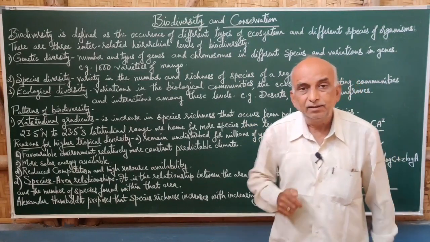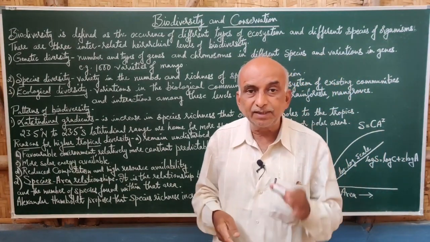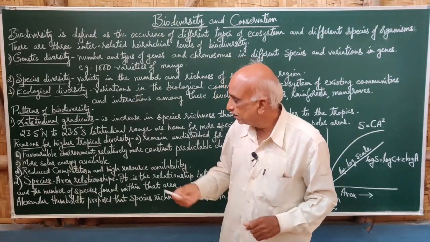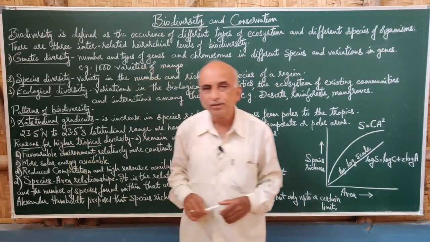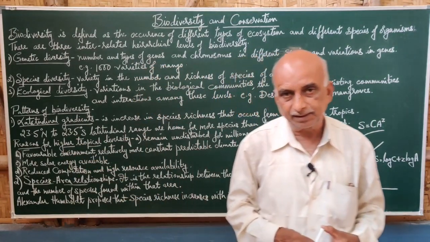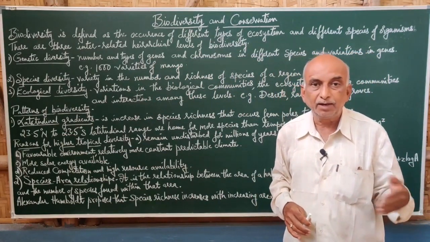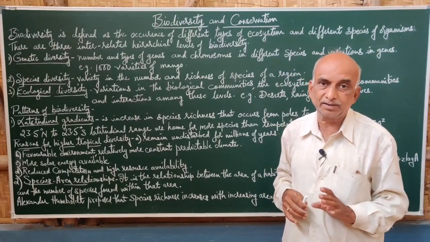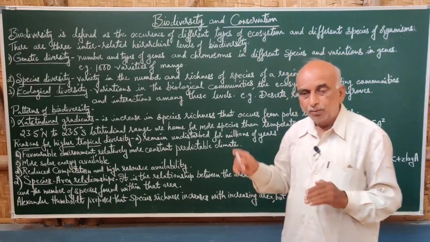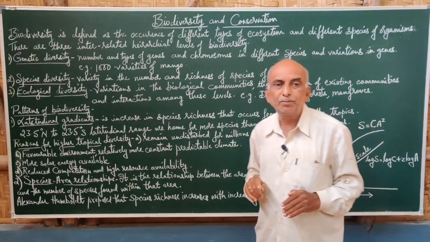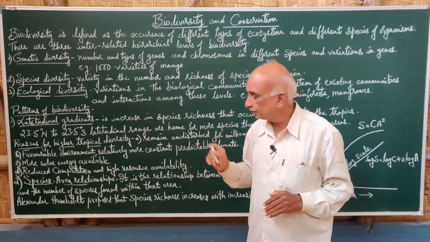Now, why is the biodiversity rich in that area? There are certain reasons for that higher biodiversity. So why is there less biodiversity in the temperate regions, and why is there the least in the polar regions? Here, there are 4 important reasons for this.